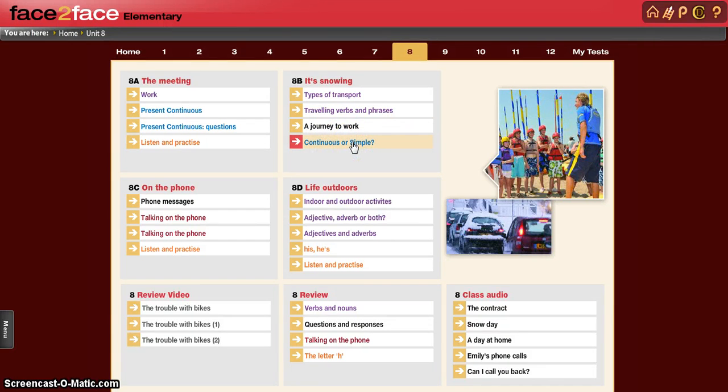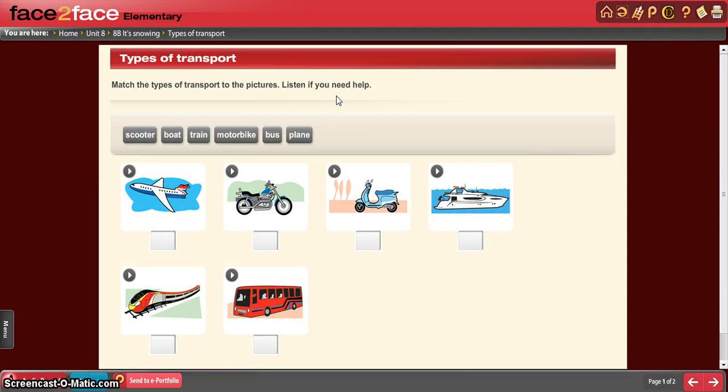So here's what we're going to start doing. Types of transport. We're going to match the pictures with the sounds as we listen to them. For example, you can just select it, which is fine, but it's better if you just play it. Plane. So what was it? It's a plane. We click, drag.